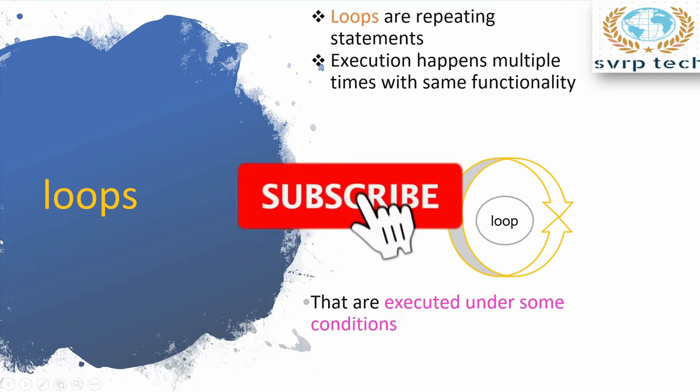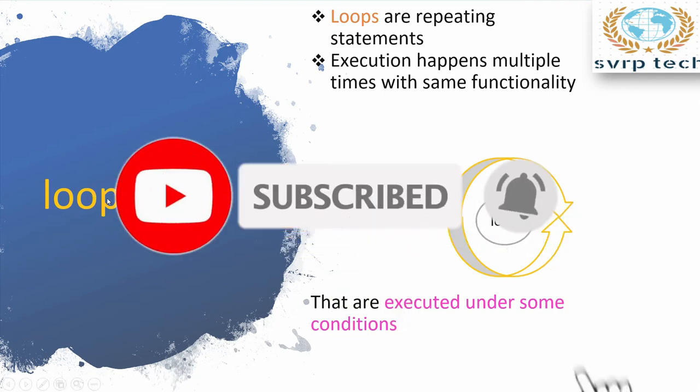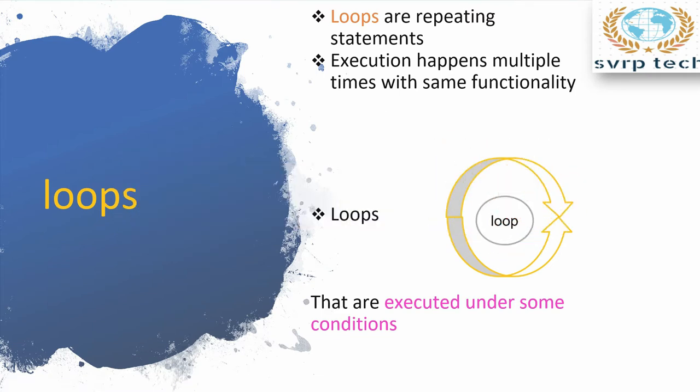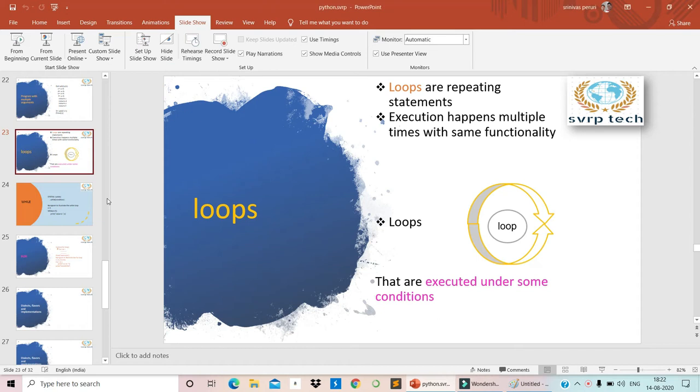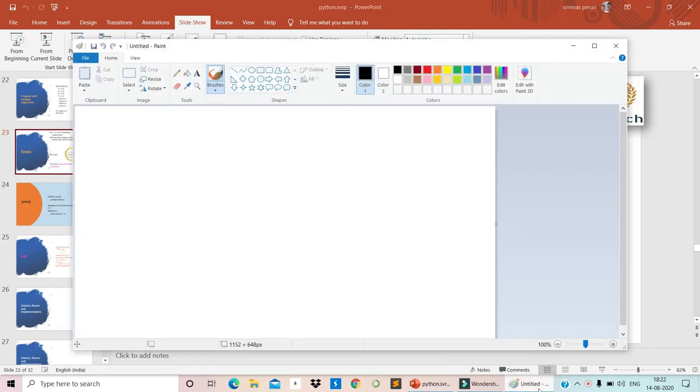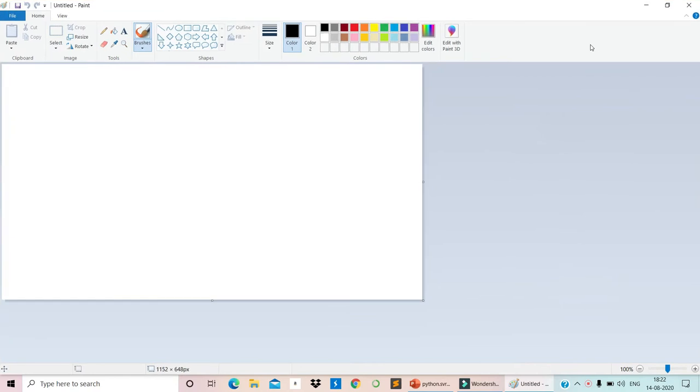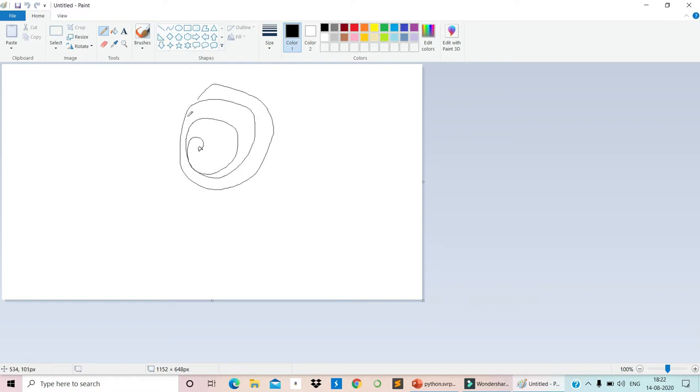Now, let's see. Here something is written, right? Loops. What does it mean? Have you ever heard this word, loops? Let's see some example before this execution. Now see, a loop is nothing but continuously repeating, right? So I start at one point here, and I continuously repeat the statements, right? Looping statements.